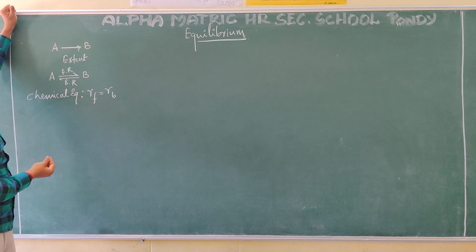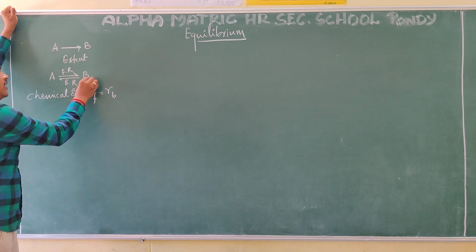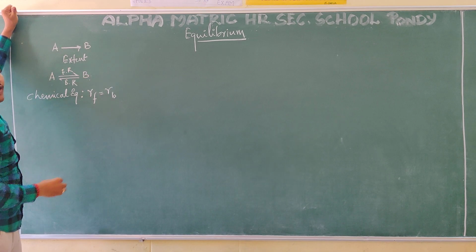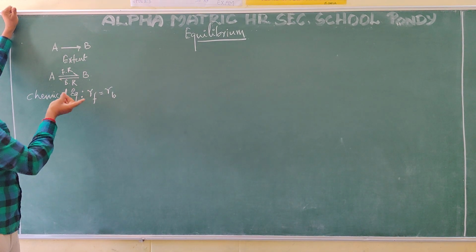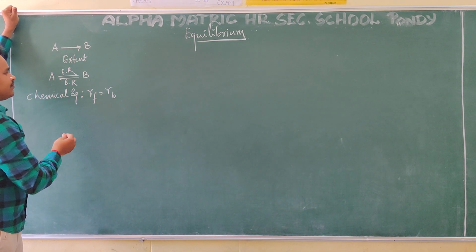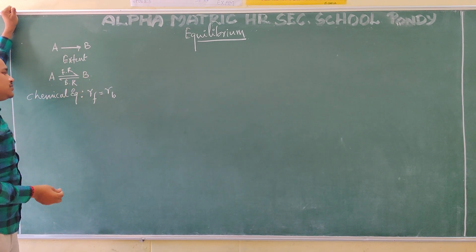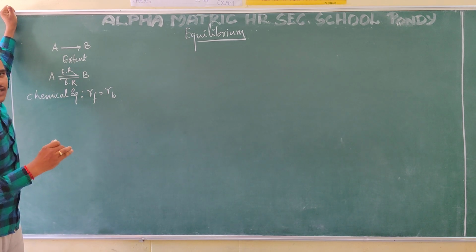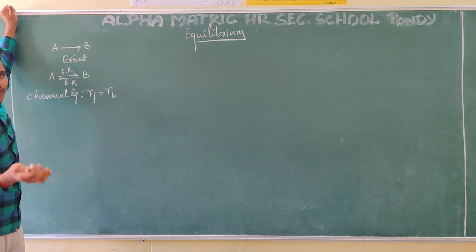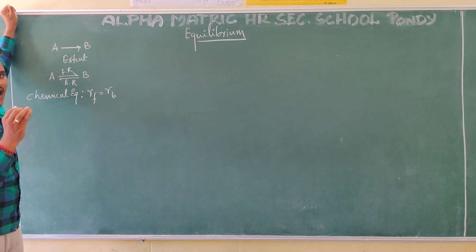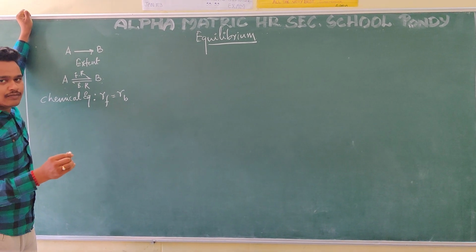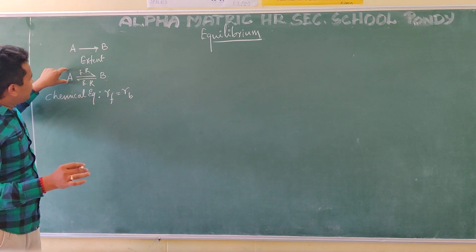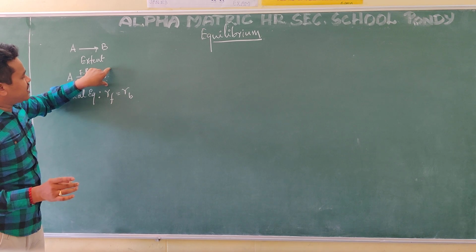Rate of forward reaction equal to rate of backward reaction means, if 5 molecules are converting from A to B in 5 minutes, then B to A also 5 molecules have to convert in that time. That is the rate of reaction. At 0 minutes the reaction has not started; after 1, 2, 3, 4 minutes, after 4 minutes I got the equilibrium state. Once I got the equilibrium state, there is no change in the concentration of A and no change in the concentration of B.